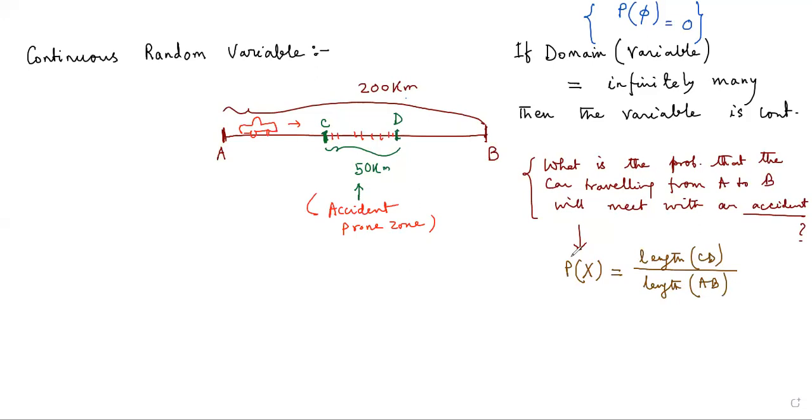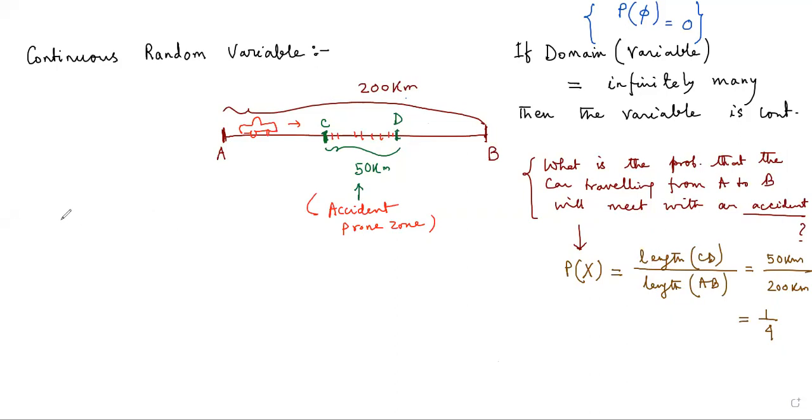And always remember that probability is a measure theory, so we can measure the number of events by any means. In the easiest way, we can say that since the length of CD is 50 kilometer and the length of AB is 200 kilometer, the probability of such an event occurring is 1/4. So we can easily find out the probability of a car meeting with an accident in this particular accident prone zone, provided we have the information of this accident prone zone. Otherwise not.